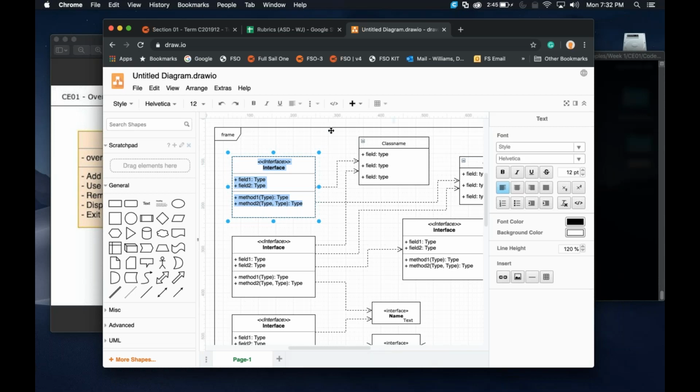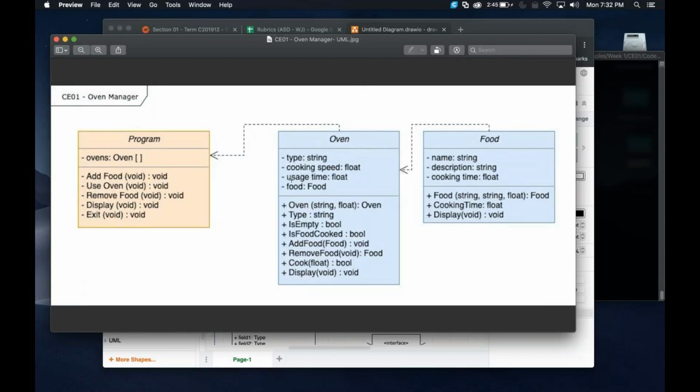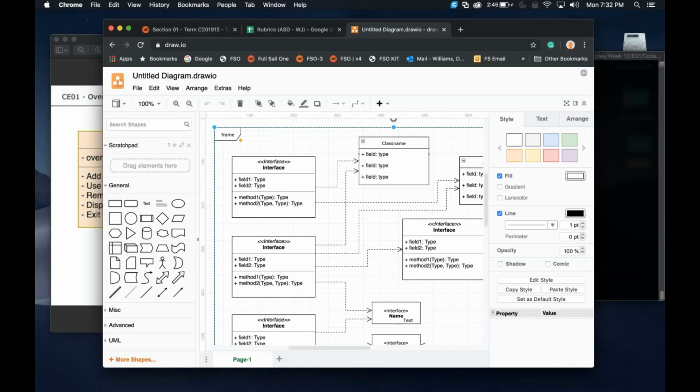I do want to cover one more thing about these. You'll notice that there are minus signs and plus signs. The minus sign means private, and the plus ones mean public. So that's going to help you figure out what visibility each one of these has. So minus is private and pluses are public, okay? So that's a little secret for you too. If you have any more questions about UML diagrams, there are plenty of tutorials online, so Google it, super easy.